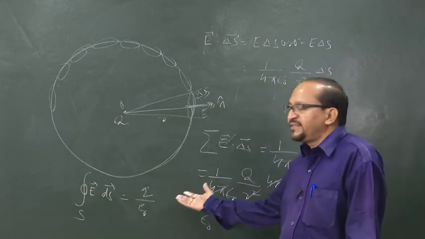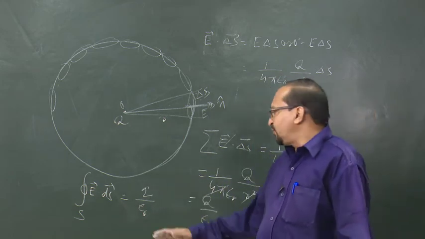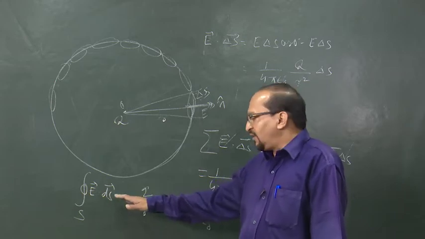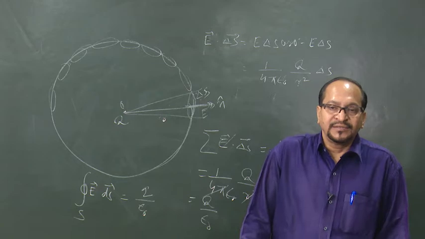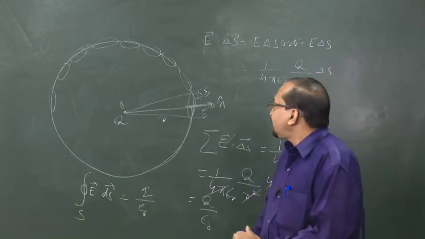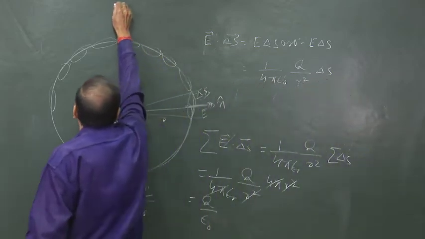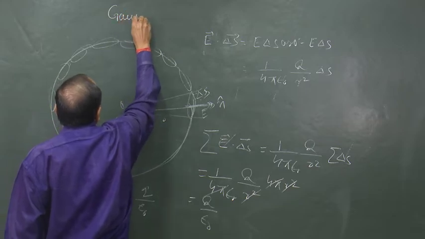This can be a generalized theorem or a law, and this law is called Gauss law, the famous law. This is called Gauss law in electricity.